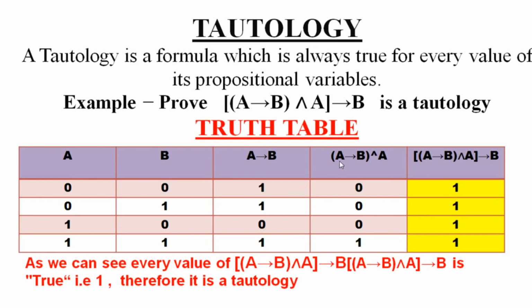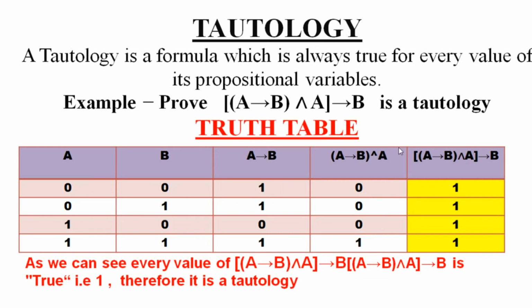Now this one, A implies B, this is in brackets, and A. That means you have to check this column and this column. The AND operator means when you have true in both the columns. So 1, 0 will give you 0, 1, 0 will give you 0, 0 and 1 will give you 0, 1 and 1 will give you 1, right?